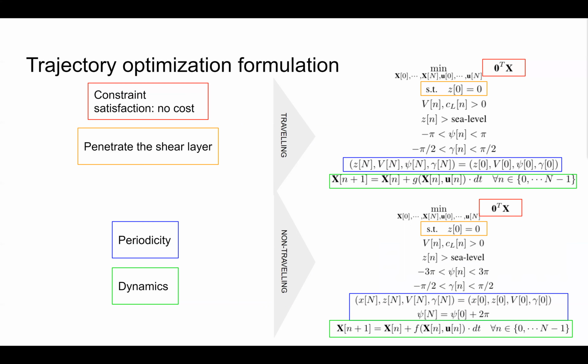We constrain the initial altitude of the albatross to be 0, the height of the shear layer, at t equals 0. This is because crossing the shear layer allows the albatross to gain energy, and this constraint ensures that this critical point occurs during the period.